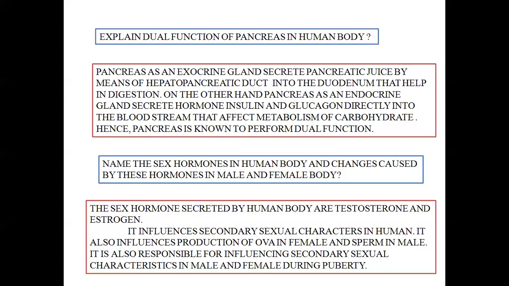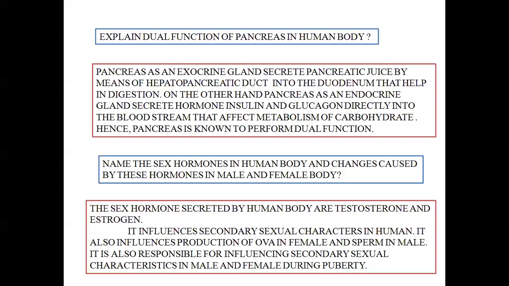Next is name the sex hormones in the human body and changes caused due to these hormones. Now, the sex hormones secreted by the human body are testosterone, in case of male, which is mainly produced by the testes, and estrogen, which is mainly produced by the female and is produced by their ovary.